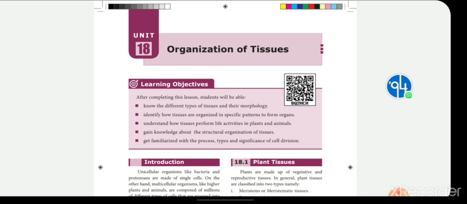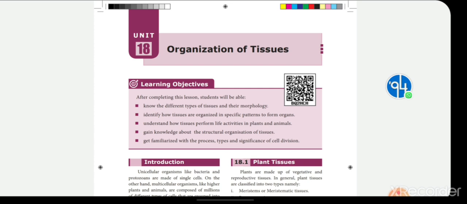When the meristematic cells start dividing, some of the dividing cells differentiate into permanent cells, and the rest continue to divide. So the meristematic cells differentiate into permanent tissue.